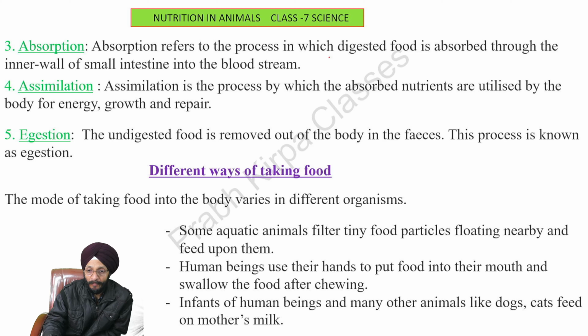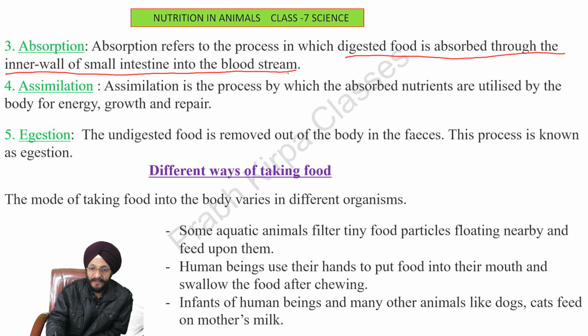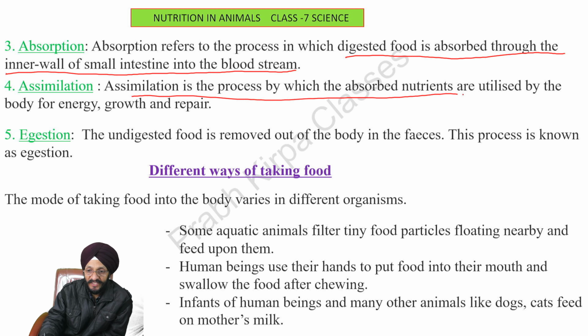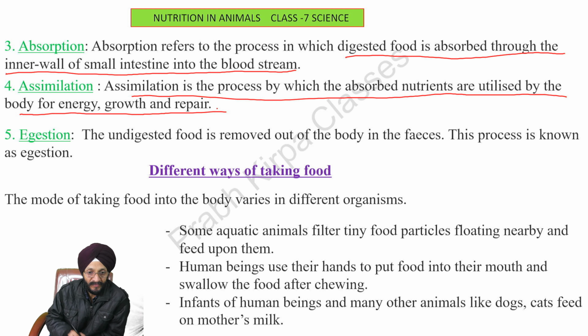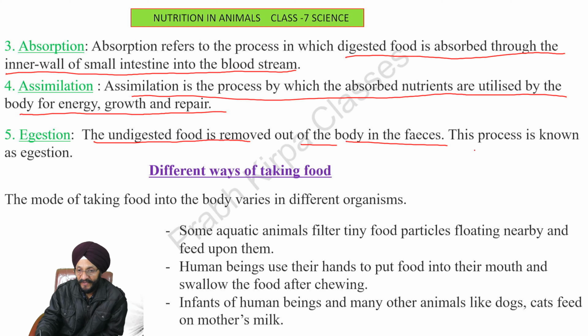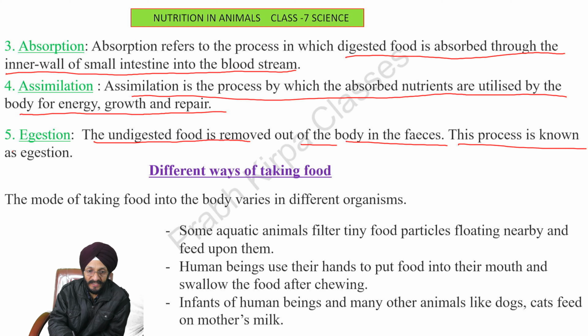Absorption refers to the process in which digested food is absorbed through the inner walls of the small intestine into the bloodstream. Assimilation is the process by which absorbed nutrients are utilized by the body for energy, growth, and repair. Egestion: the undigested food is removed from the body in the feces. This process is known as egestion.